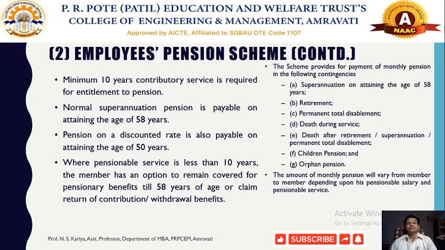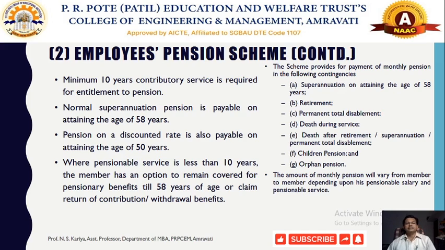Pension on discontinued service is also payable on attaining the age of 50 years. If an employee wants to discontinue services, for example to take the VRS, after completion of 50 years the option is available to them.